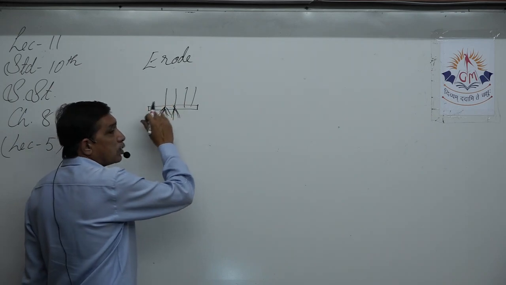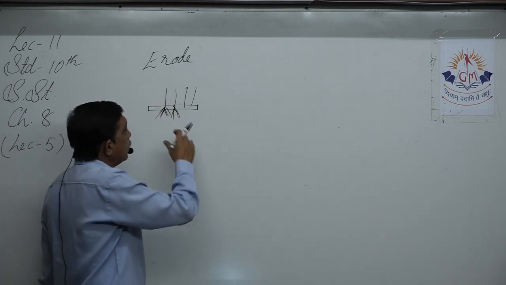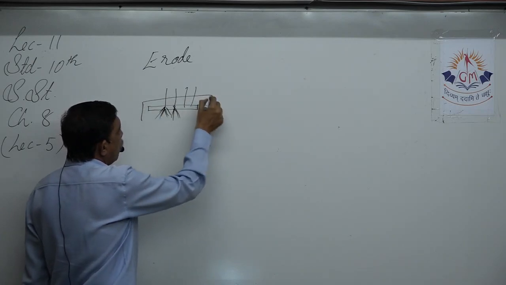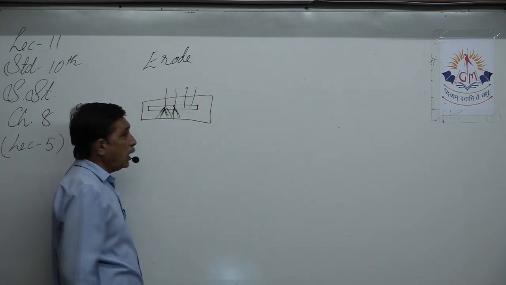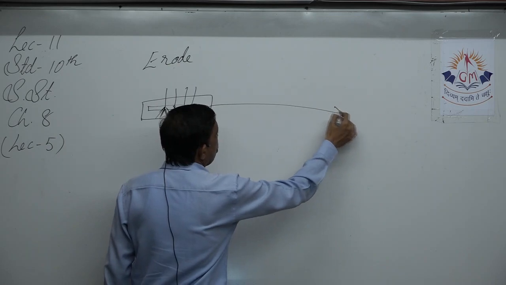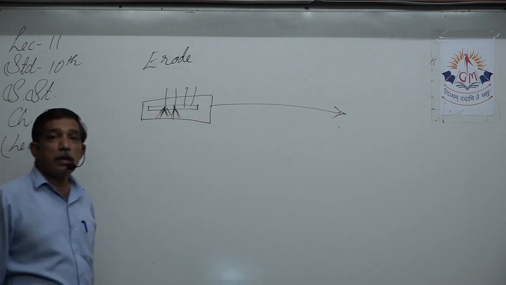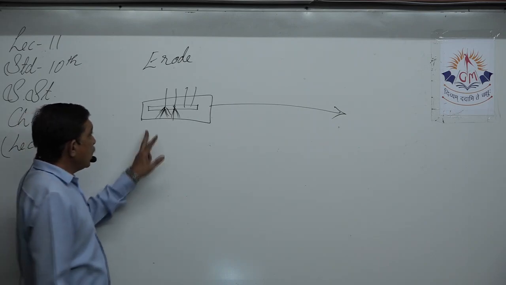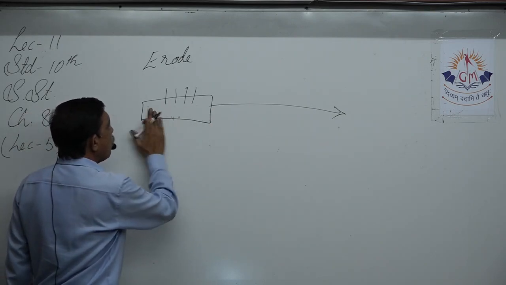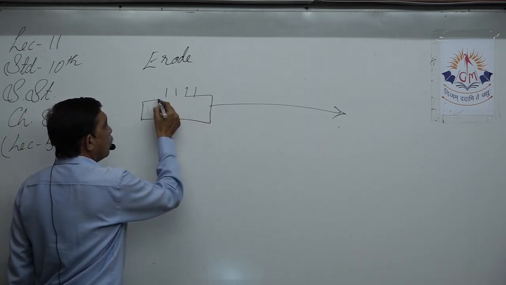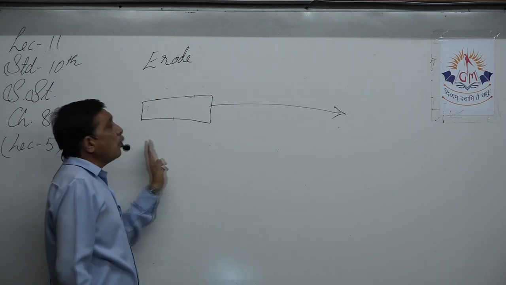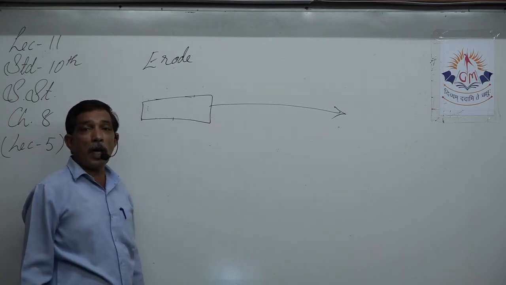When there is flood, it removes the crop, plus it takes away the whole of this topsoil and deposits it wherever the flood goes forward. So this area becomes devoid of topsoil because it has been removed and taken over to another place.